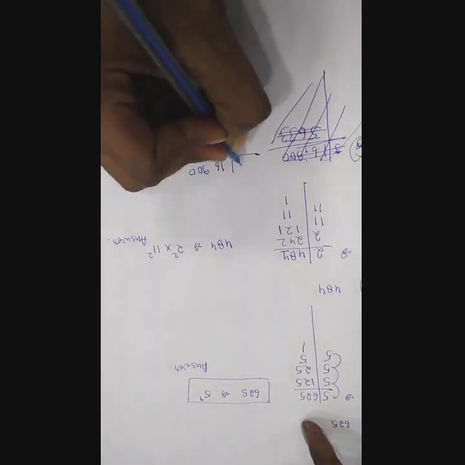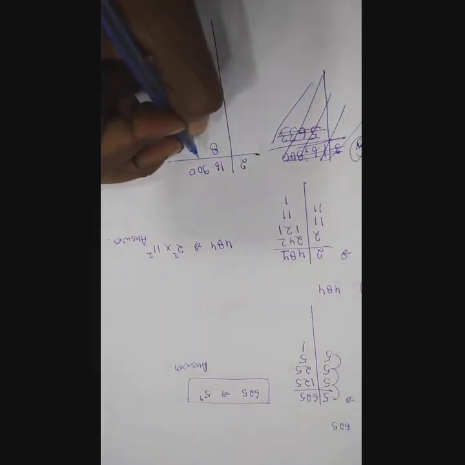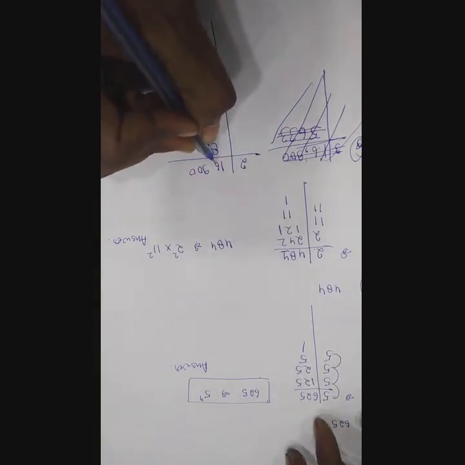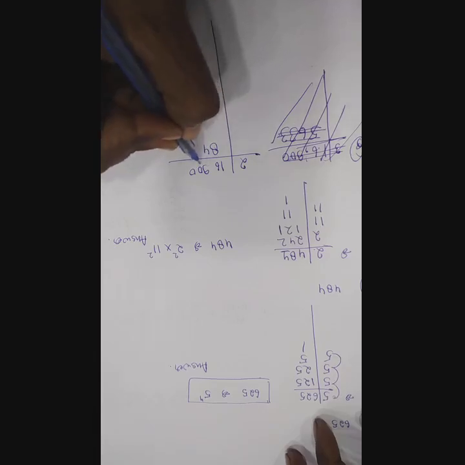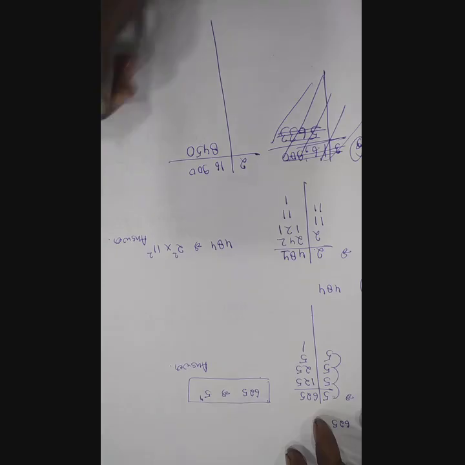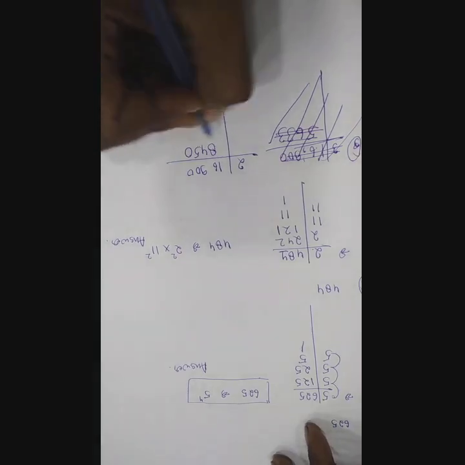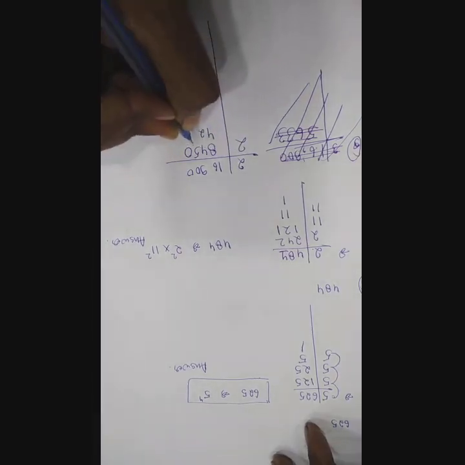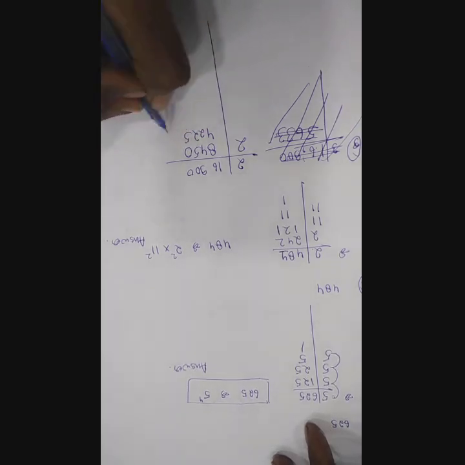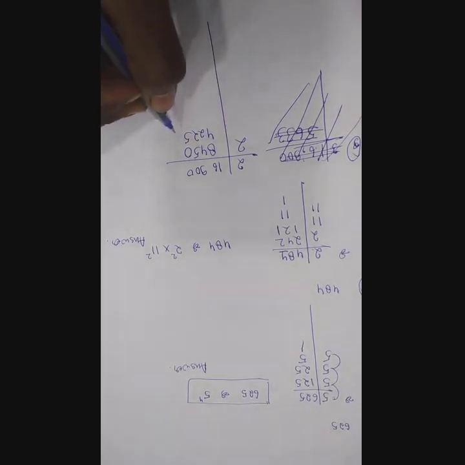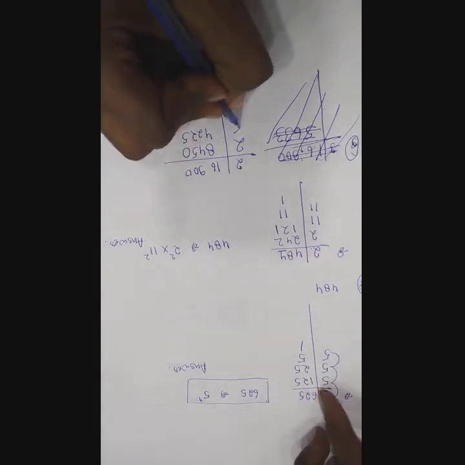Sorry for this. From 2, 2 8s are 16, right? Then 2 4s are 8, 1 has been carried over here, that is 10, 2 5s are 10, and 0 as it is. Understand? Now again we have to solve it with 2 only, because we can see this will be divisible by 2. 2 4s are 8, 2 2s are 4, again 2 2s are 4, and 2 5s are 10. Now what we can see here is that it has come to 5, so it will not be divisible by 2 as well.